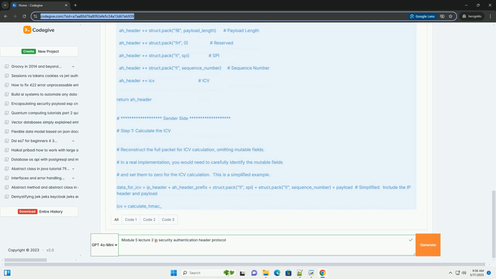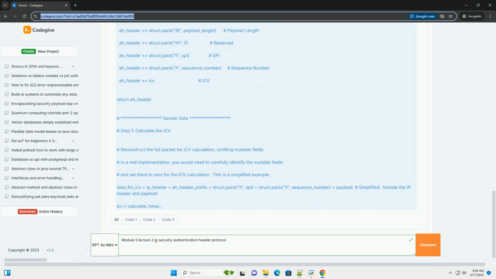The purpose of the Authentication Header: the protocol's primary goal is to guarantee the following. Data integrity ensures that the packet's content has not been altered during transit. Authentication verifies the identity of the sender, preventing IP spoofing. This ensures that the packet genuinely originated from the claimed source. Anti-replay protection (optional) can optionally include a sequence number to prevent attackers from capturing and retransmitting valid packets.